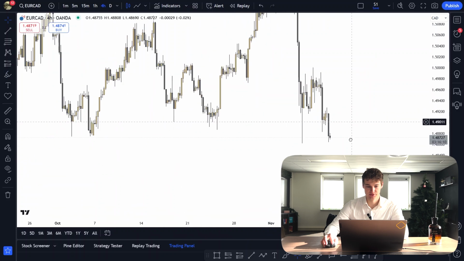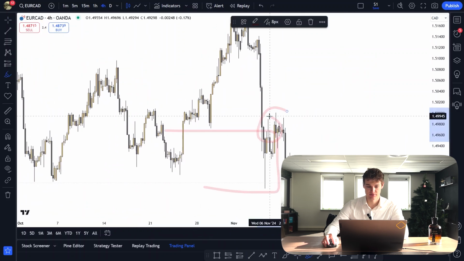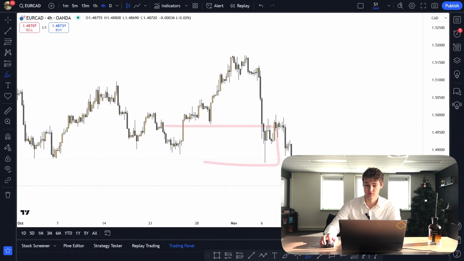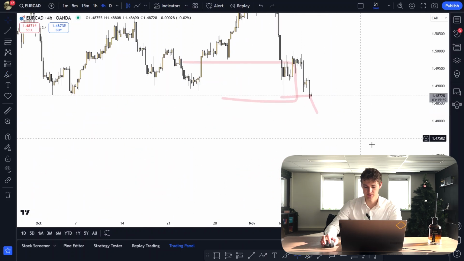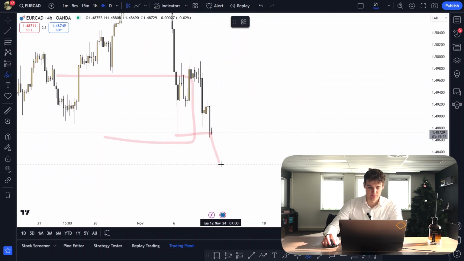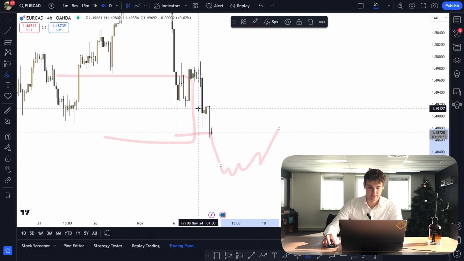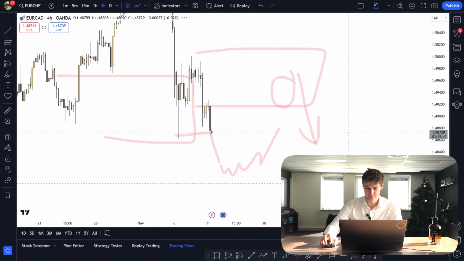Euro CAD, we expected price to tap into demand. We did tap into demand. We got a solid reaction off of it, so you could have been at break even. And now it looks like demand has failed. So if we break a little bit lower, zoom in. If we break a little bit lower, we get a proper change of character. You can look for longs back into supply. And then once we tap supply, we're going to be looking for shorts.